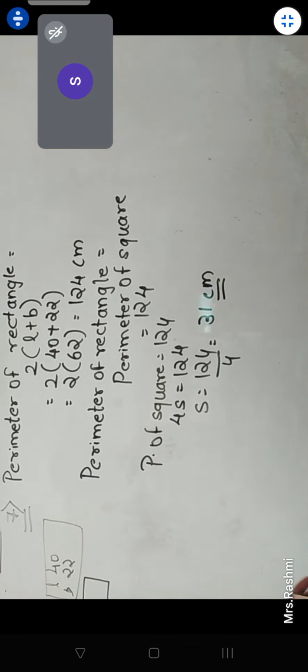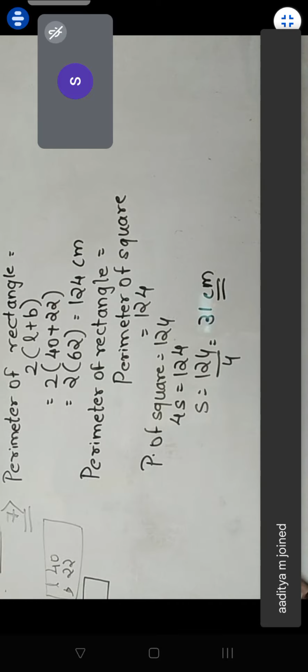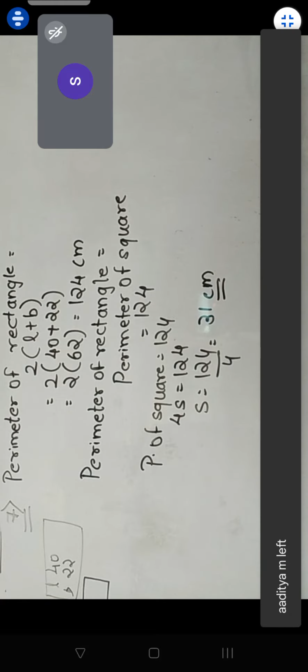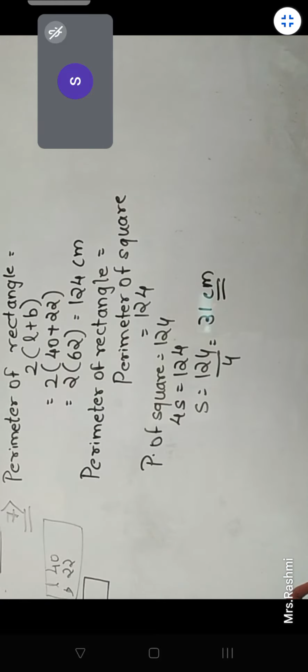You are given two pieces of bread cut into the following shapes: triangular shape and square shape. Compare their perimeters and find their areas. Just solve it fast and tell me. First one you will solve, that is A1. You people will solve and tell me the answer. B1 will be done as homework. Solve it fast so that we can complete this sum in this lecture itself. Ninth one we will see in a second.